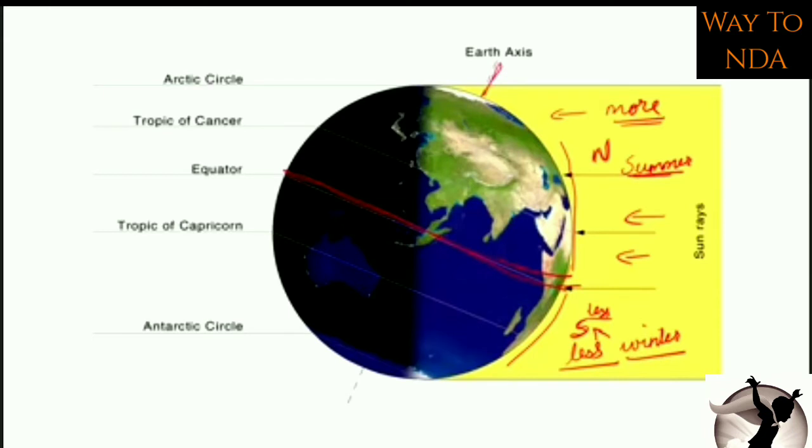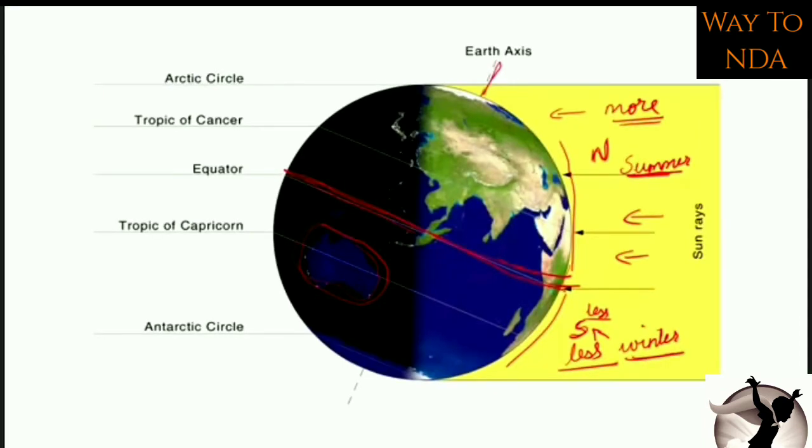India is in the northern hemisphere, and most of the countries are in the northern hemisphere except some part of Africa and Australia. Okay, Australia is totally in the southern hemisphere. Here you can see this is the equator, and Australia is completely in the southern hemisphere. So in Australia there will be winter, and here in the northern hemisphere where we are living, India, there will be summer. So this is the simple concept.